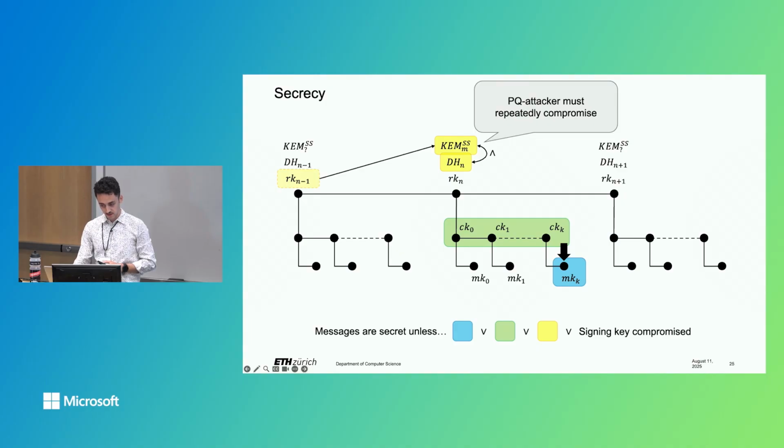That shows that the post-quantum attacker must repeatedly compromise all the established Chem shared secrets in order to learn all messages exchanged between two participants, giving us the exact post-compromise security guarantees we were looking for.